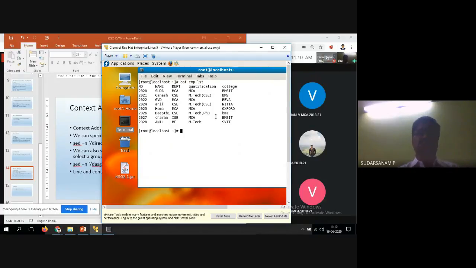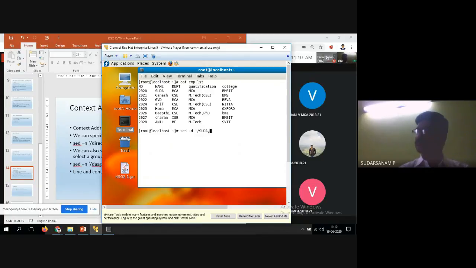In this case, how to print it? Now sed -n options within single quotes or double quotes. Now you have to write MCA SUDA, like this, and end with this.